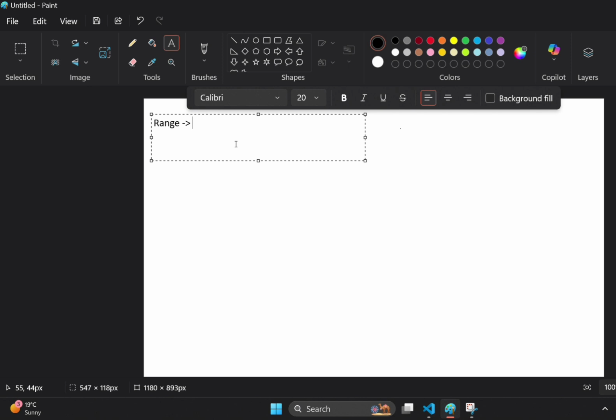Coming to the question, what is meant by range? Range is nothing but it will have some starting point, and it can also have an end point. For example, I will give a very good example, then you are going to understand.